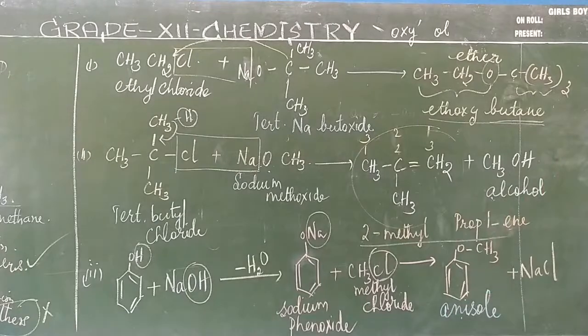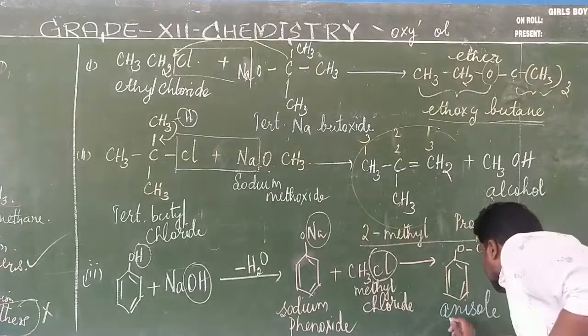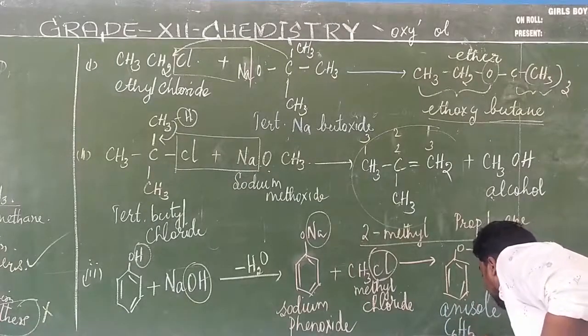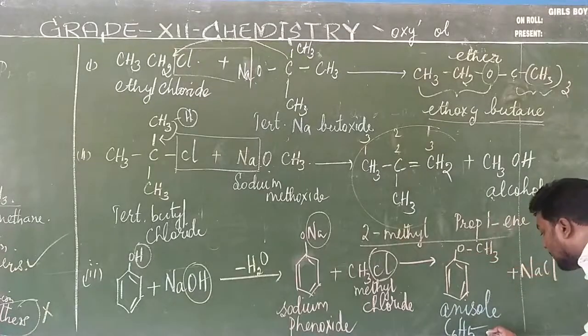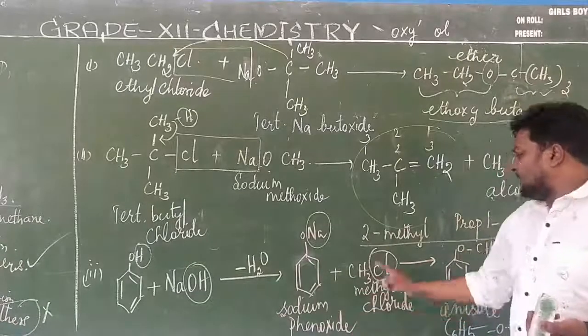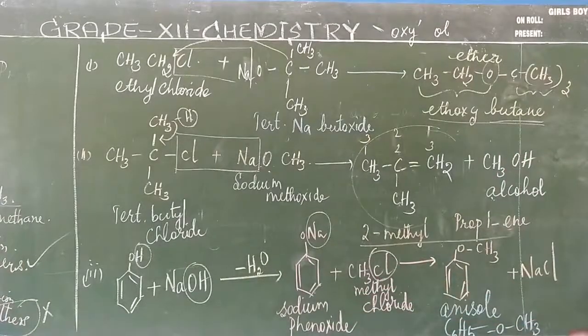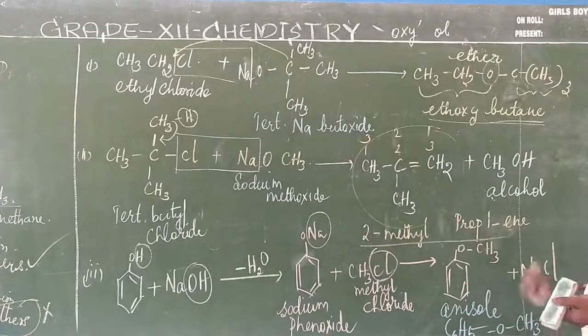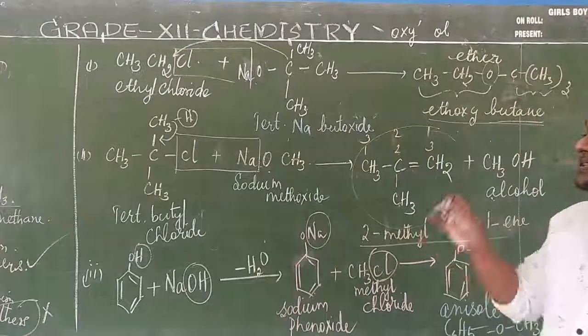This is structural formula. What is the molecular formula? Benzene ring C6H5 I can write. Isn't it? Then bond O. Then bond CH3. This is called as what? This is called as anisole. So formation of what? Formation of anisole. So sodium phenoxide combined with methyl chloride, it gives rise to the formation of anisole plus sodium chloride. Okay. So this is Williamson's ether synthesis.